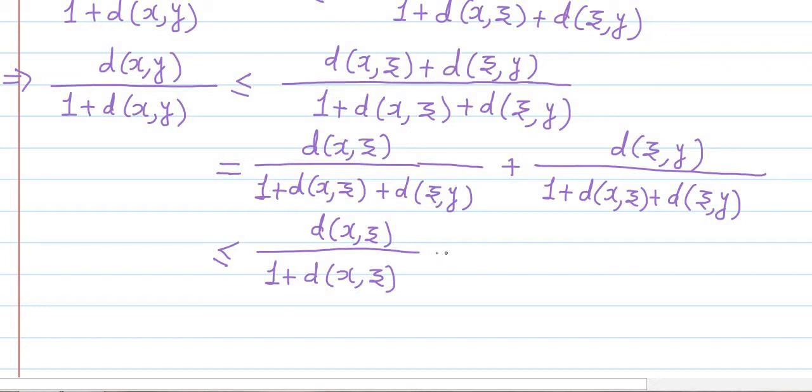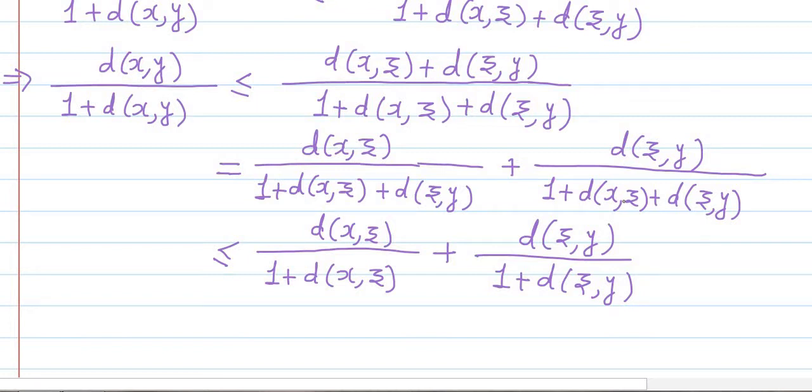Similarly in the second term we will get d(z,y) upon 1 plus d(z,y). Here again we are dropping the term d(x,z) from the denominator.